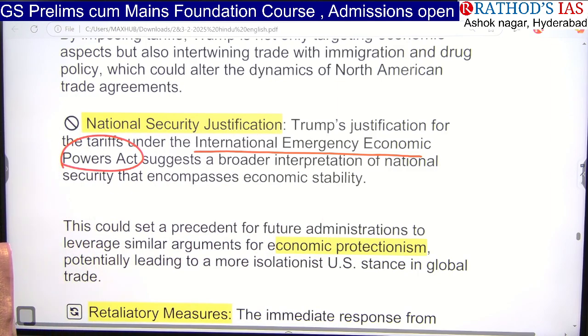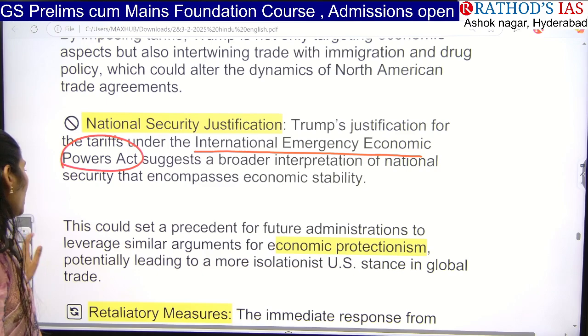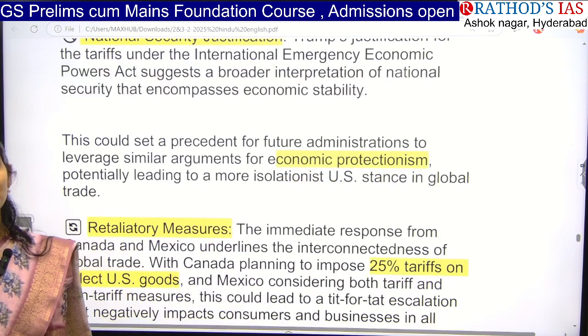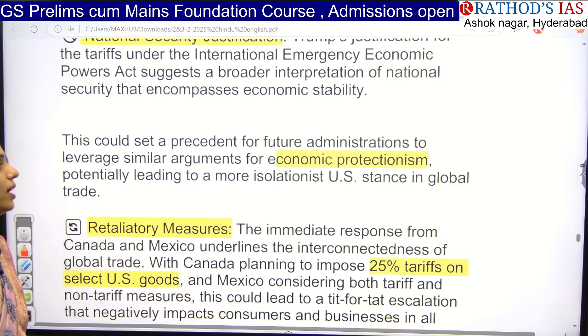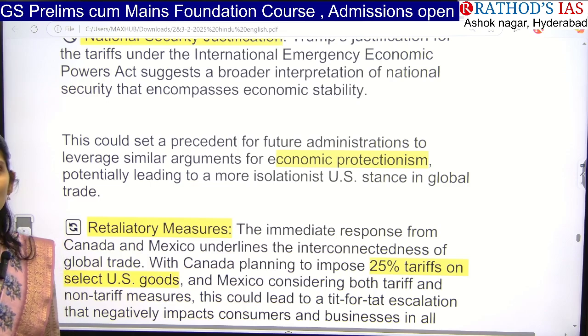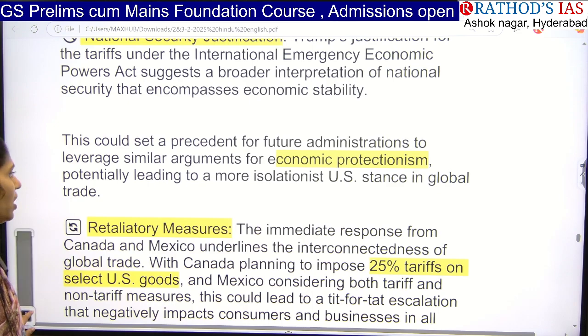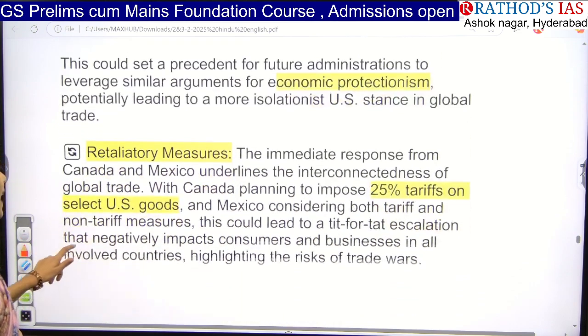Under this International Emergency Economic Powers Act, which suggests a broader interpretation of national security that encompasses economic stability. And next, these are the similar arguments made by Trump to protect their indigenous or domestic industry, which is called economic protectionism. Next here is retaliatory measures.